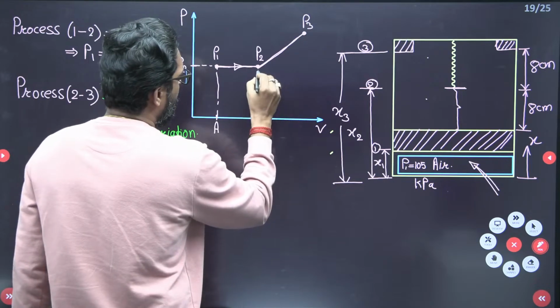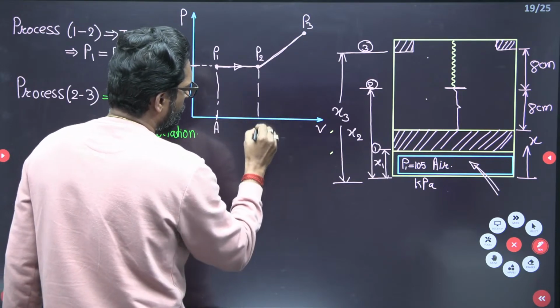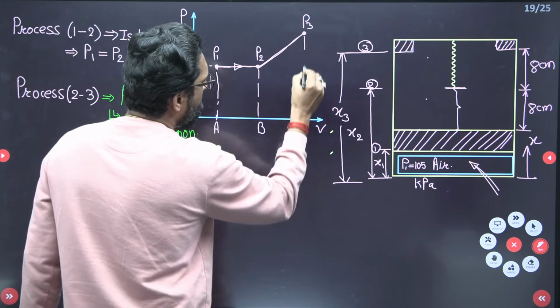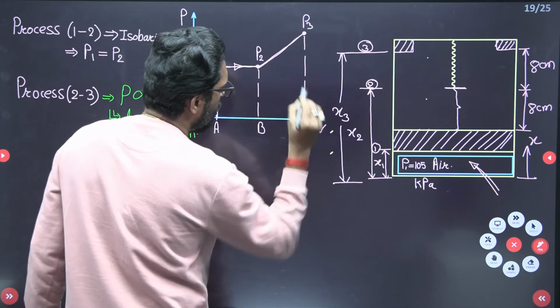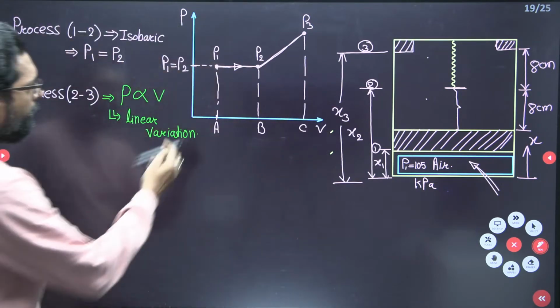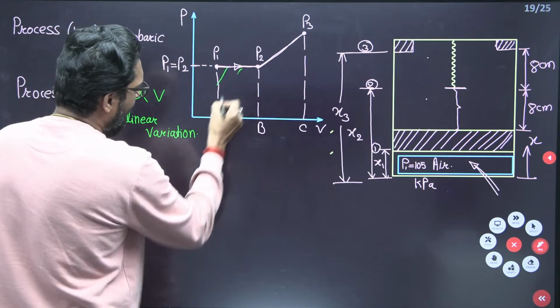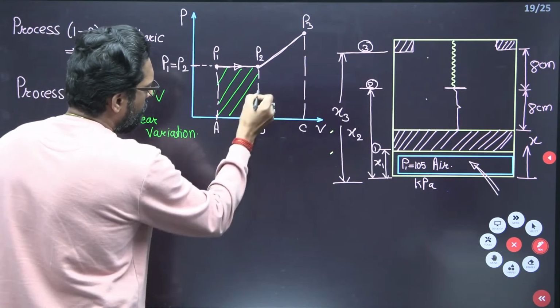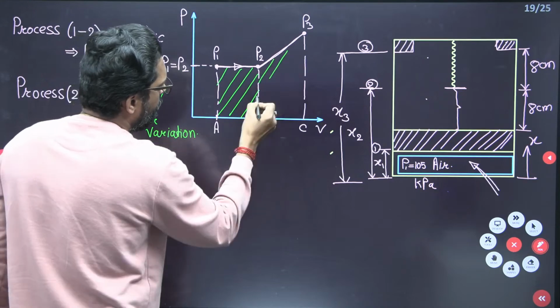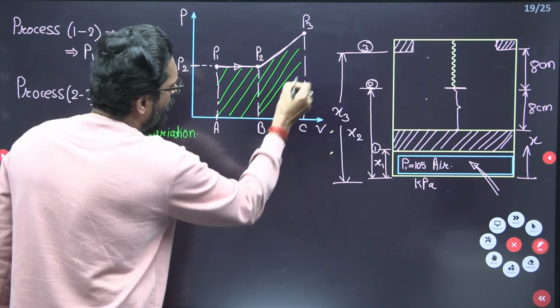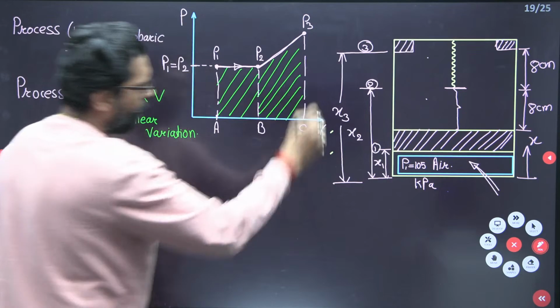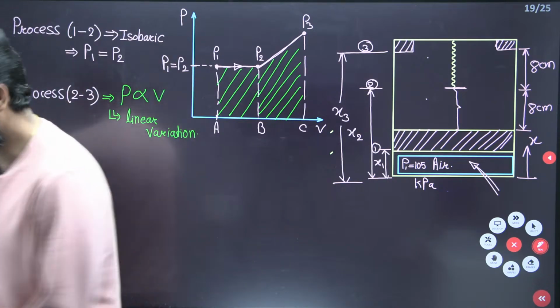So this is A, this is B, this is C. Now this total area under the curve is your net work transfer. Why? Because, what is it, Rudra?